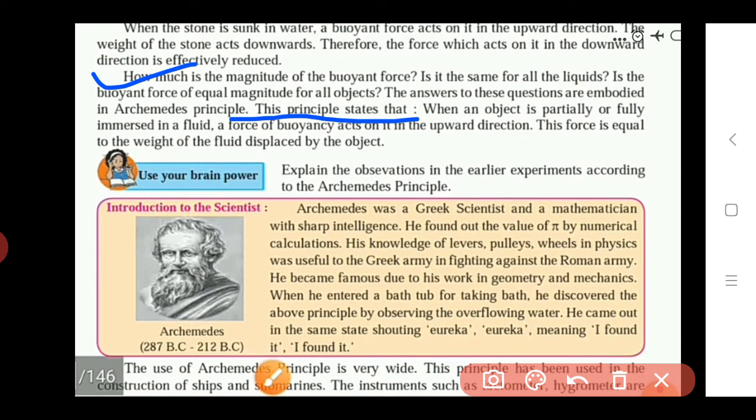At that time some amount of fluid gets displaced from its place, and using this displaced amount you can calculate how much buoyant force is applied on that object. In that way we can find the answers to all the above questions.